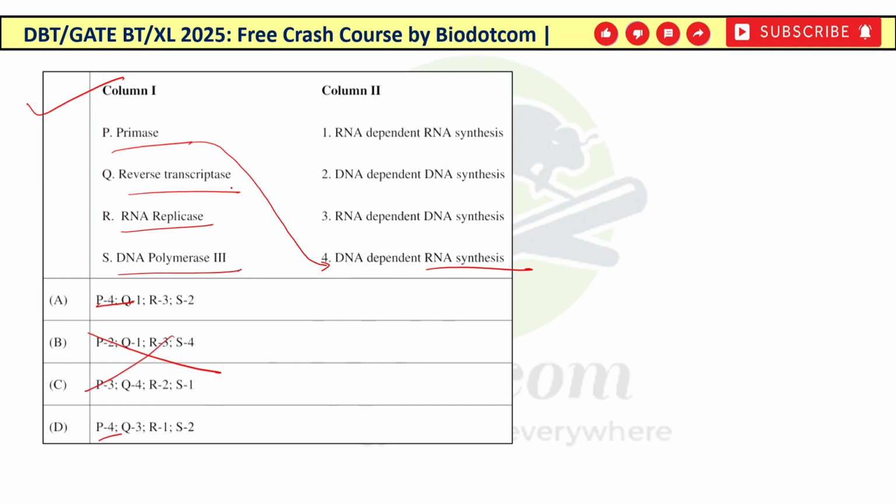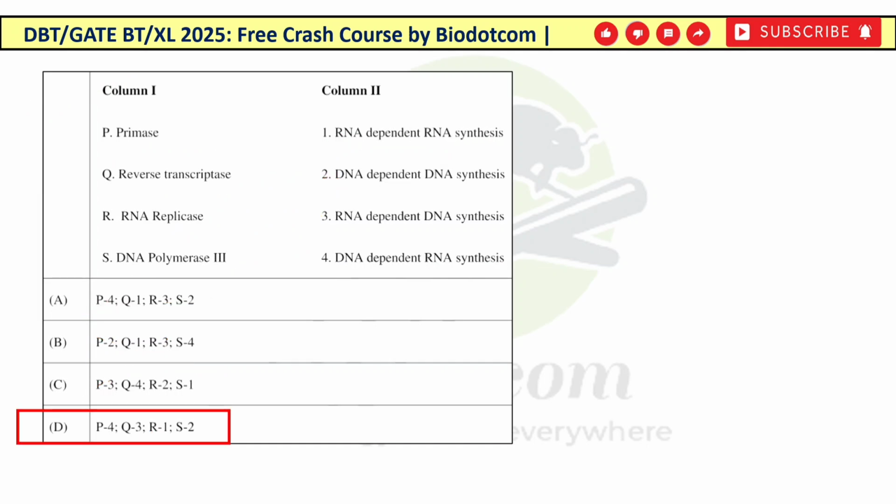Now reverse transcriptase. So reverse transcriptase is known for the synthesis of RNA from a DNA template. So Q का matching होगा 3 के साथ में. So Q का 3 हो गया, यानी कि Q का 3 किस में दिया है, सिर्फ 4th में दिया है, तो ये भी एलिमिनेट कर दो. Now RNA replicase. So RNA replicase is responsible for the RNA dependent RNA synthesis, यानी R का first. Now S का क्या है, DNA polymerase 3, S का 2. So DNA polymerase जो है, it is responsible for DNA based DNA synthesis, यानी DNA dependent DNA synthesis ये कराता है. So the right answer for this question is option 4.